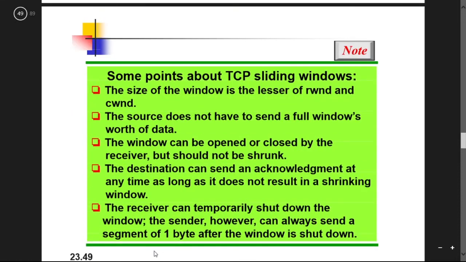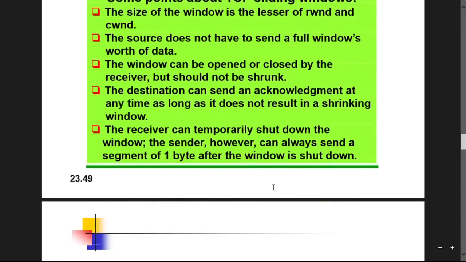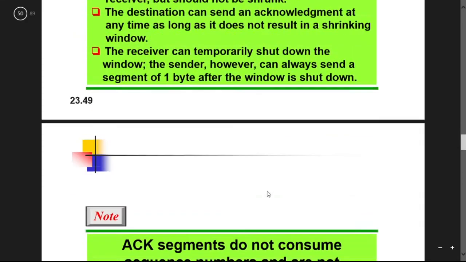Some points about the TCP sliding window. The size of the window is the lesser of the receiver window and the client window. The source does not have to send the full window's worth of data, and the window can be opened or closed by the receiver but should not be shrunk. It means you cannot reduce the size of the window. The destination can send an acknowledgement at any time as long as it does not result in a shrinking window, and the receiver can temporarily shut down the window. The sender, however, can always send a segment of 1 byte after the window is shut down. These are some points about the TCP sliding window.